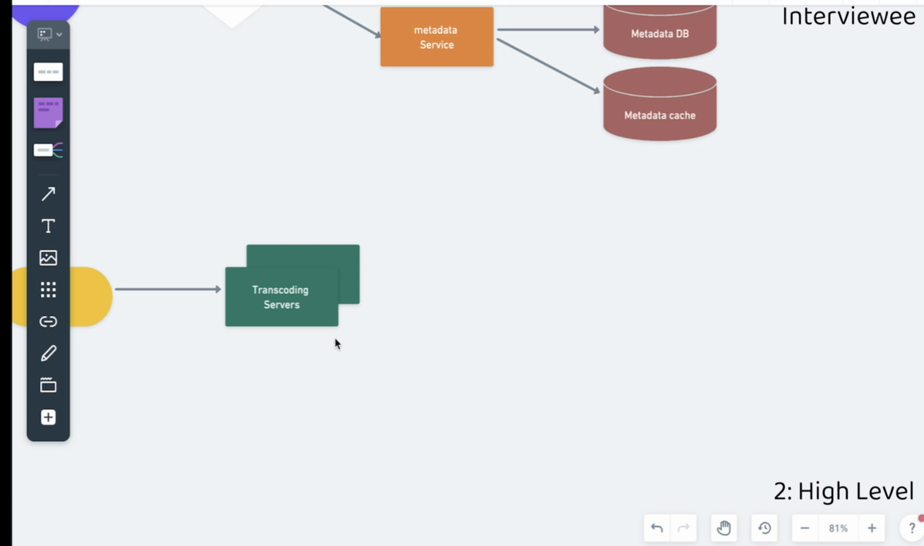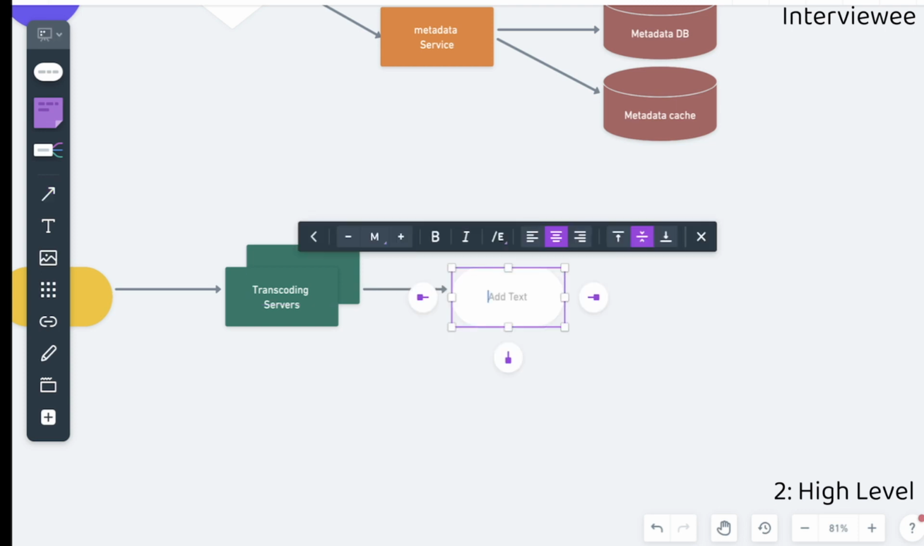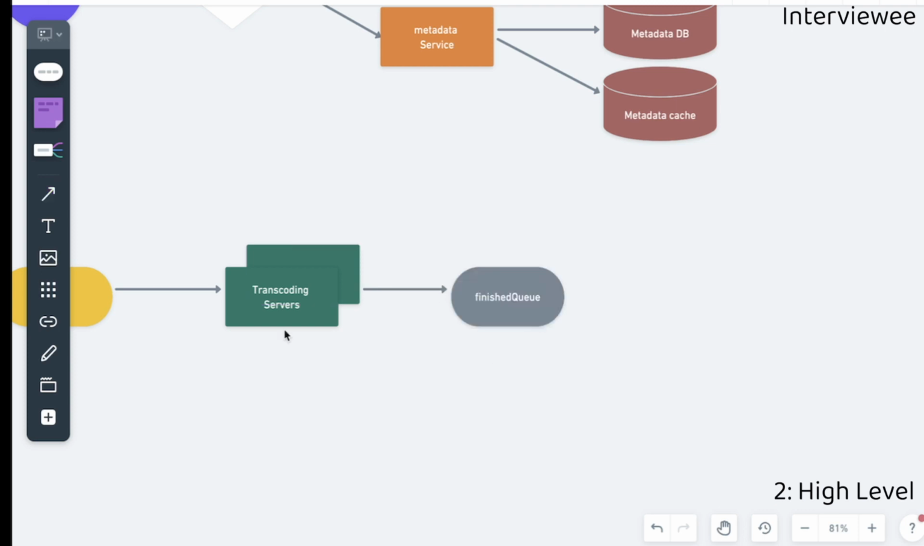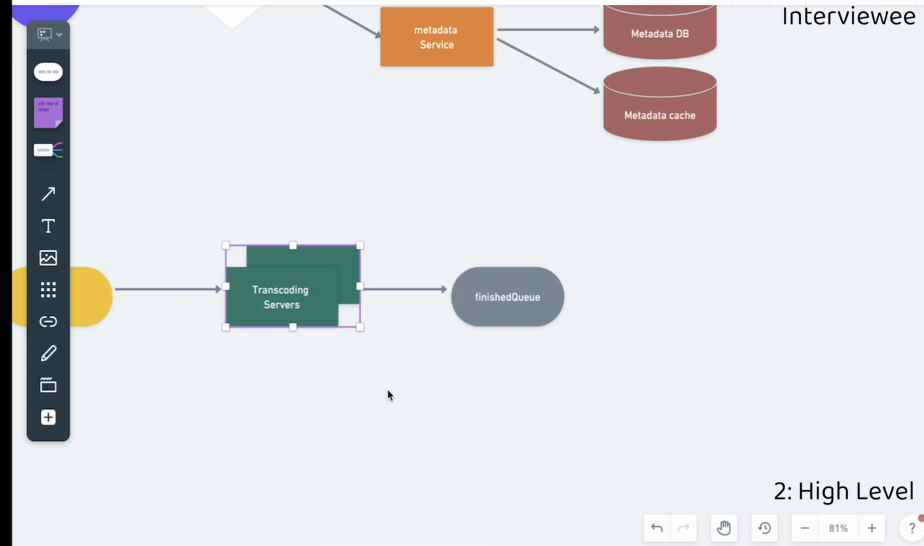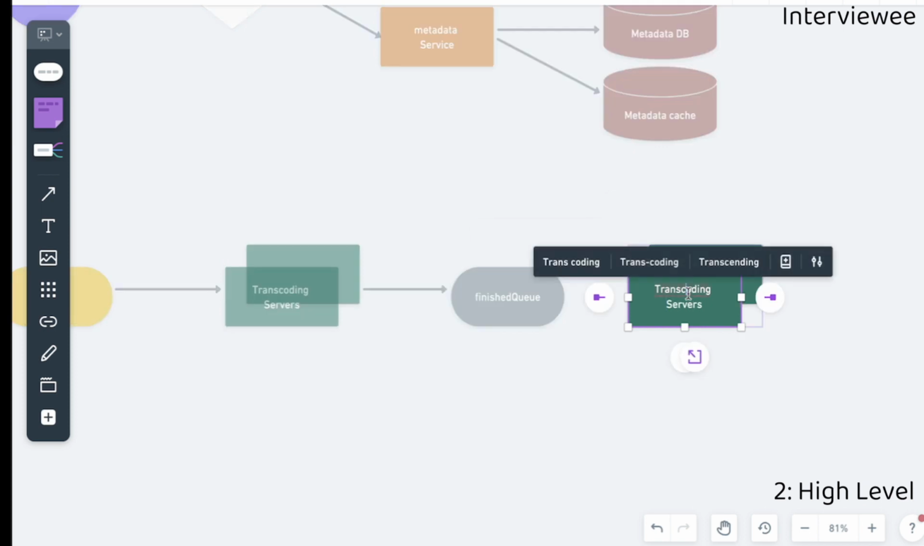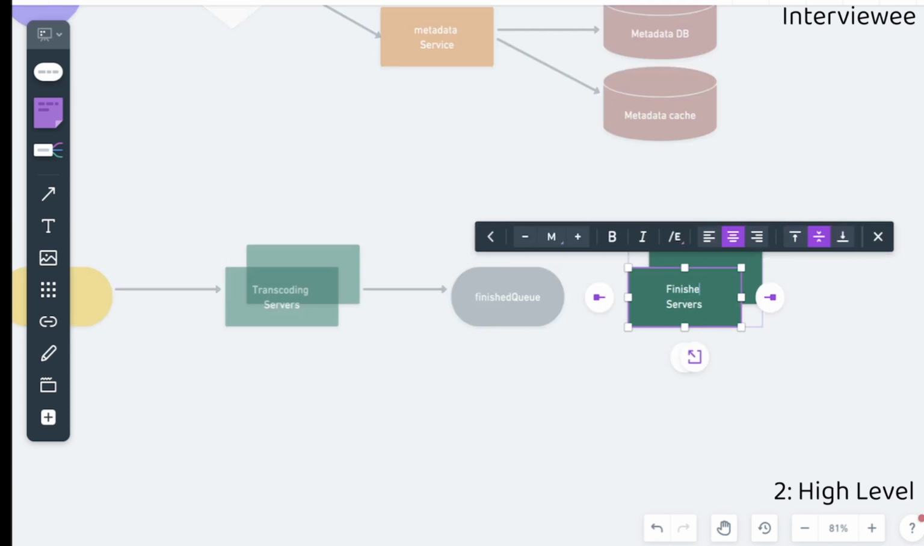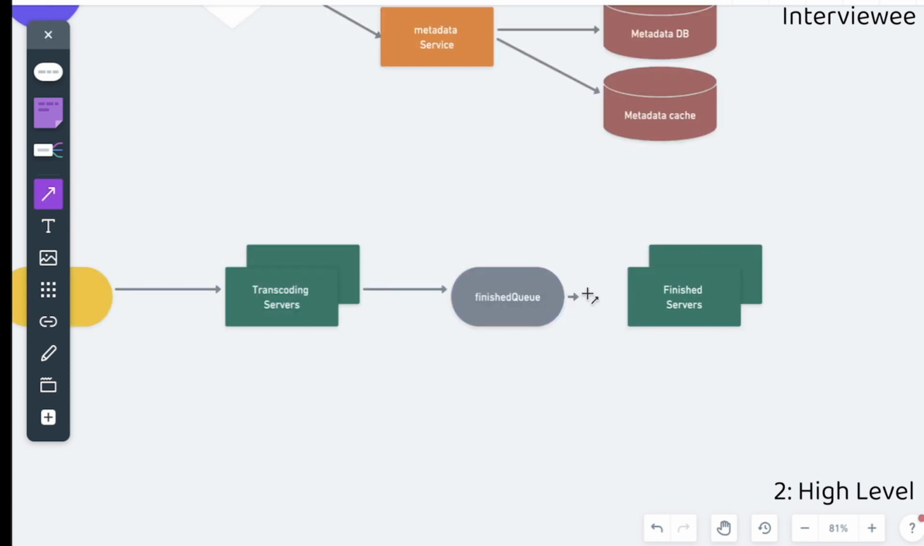So the first one is going to send all of this into a queue. When the transcoding tasks are finished, we can push that event into a queue, so we can call it something like finished queue. Once we push an event into this queue, that means the videos are going to be ready. So let me just group this back, and we can have another worker here, for example, a finished service, and we can connect it from this queue.